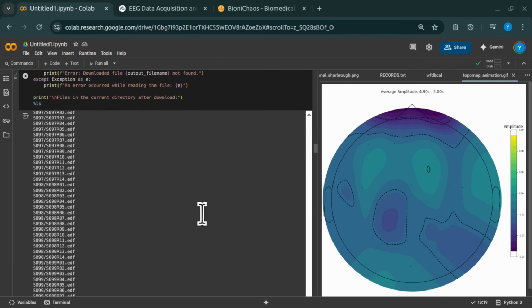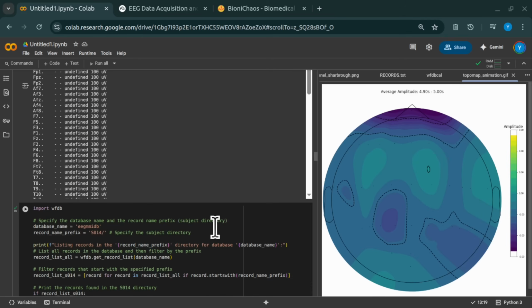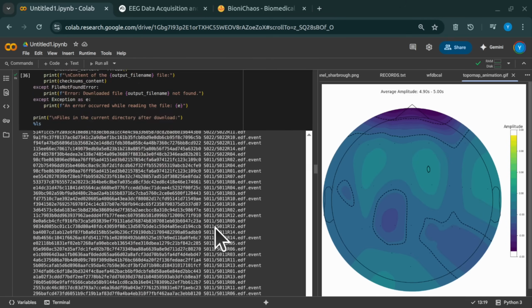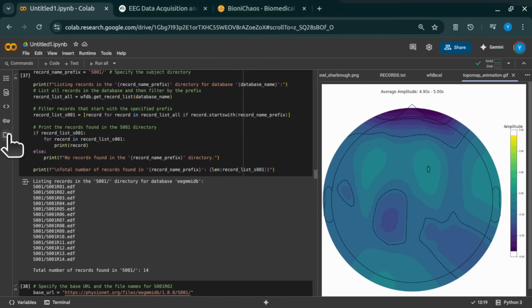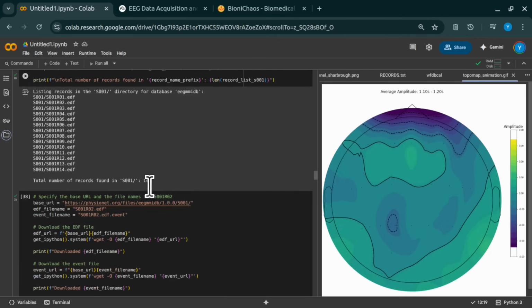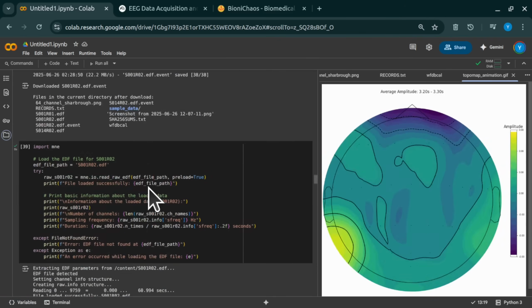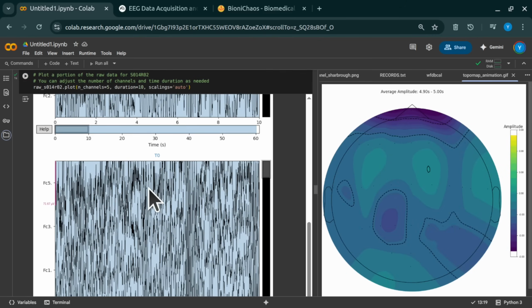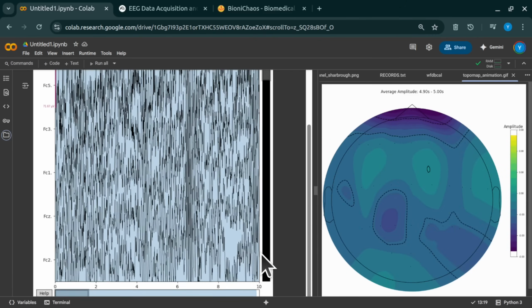Exactly. MNE-Python makes it pretty easy to access. We could see critical details like the number of channels, that's how many electrodes were on the subject's scalp, in this case 64 sensors, and the sampling frequency. That tells us how many data points per second were recorded for each channel. Important stuff for understanding the quality and scope of the data. It's like getting the basic map of our brain signals.